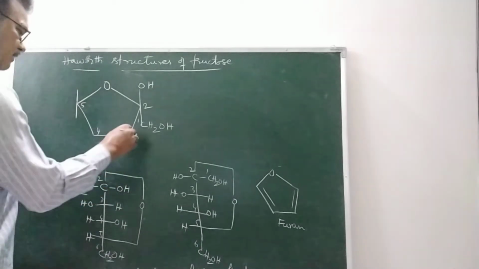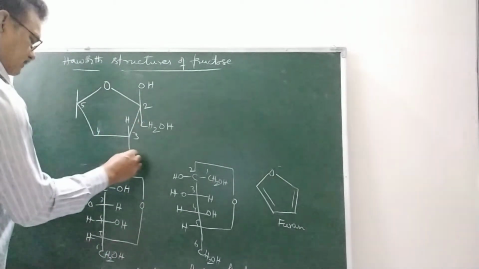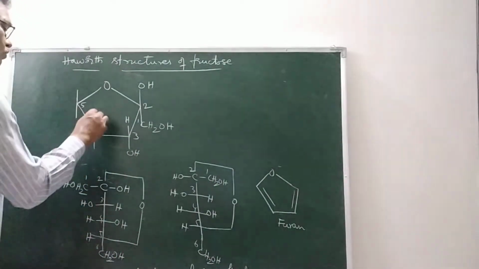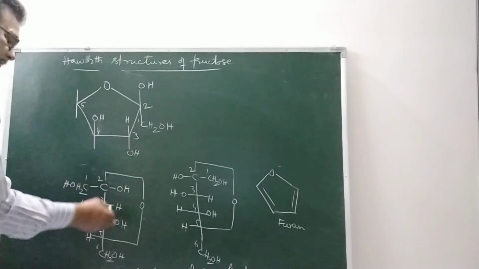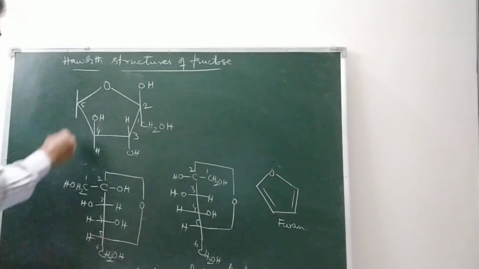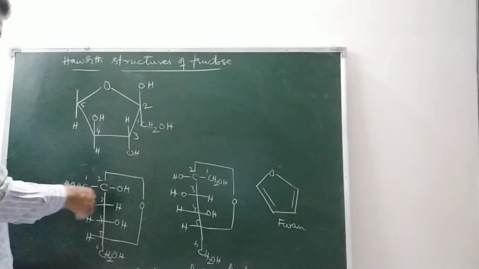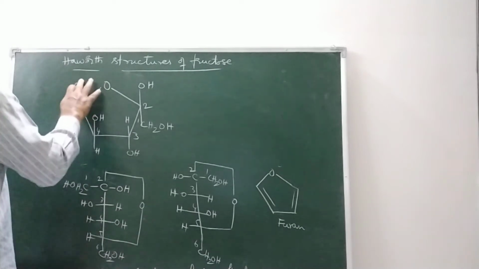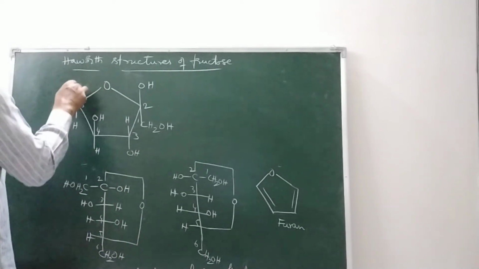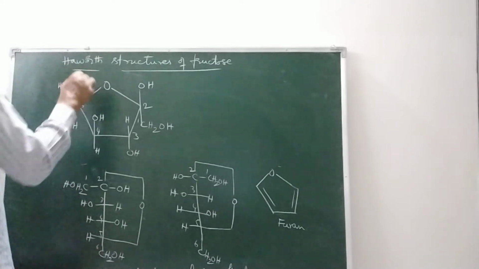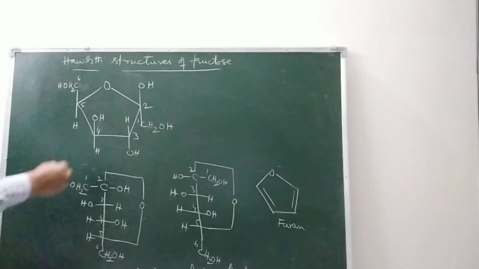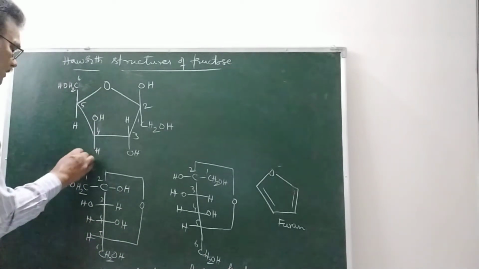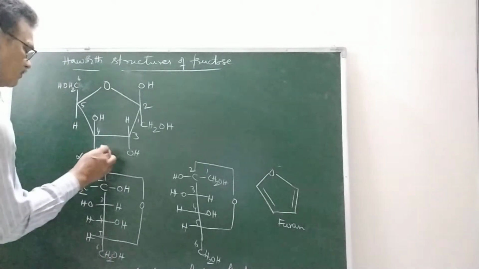Next, at the third carbon, hydrogen is present at the right hand side and OH is present at the left hand side. At the fourth carbon, OH is present at the right hand side and hydrogen is present at the left hand side. In general, hydrogen is written at the bottom. CH2OH, this is the sixth carbon. This is alpha-D-fructofuranose.